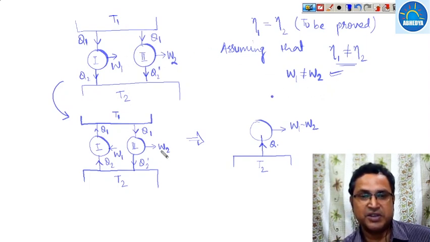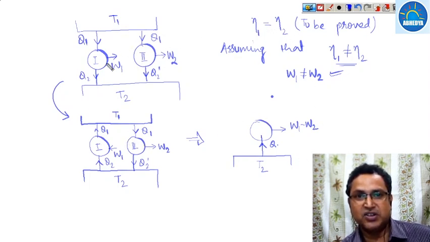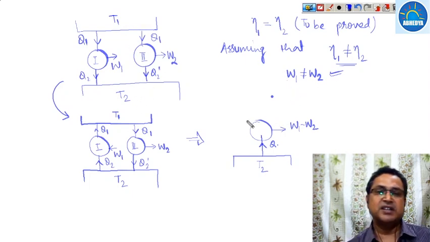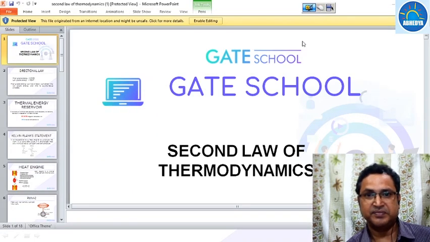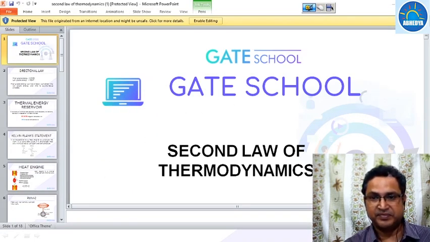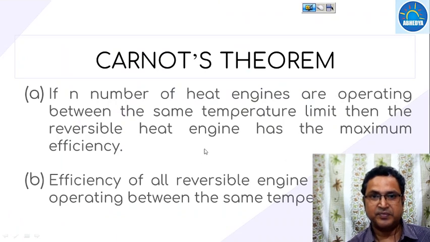So this is nothing but a violation of the Kelvin-Planck statement. So the efficiencies of two reversible heat engines will be equal while operating between the same temperature limits. This was Carnot's theorem.